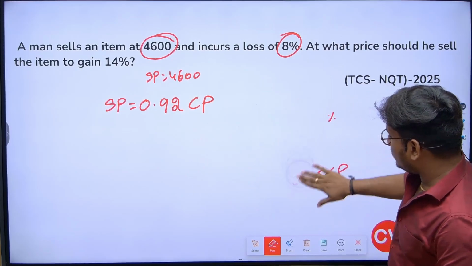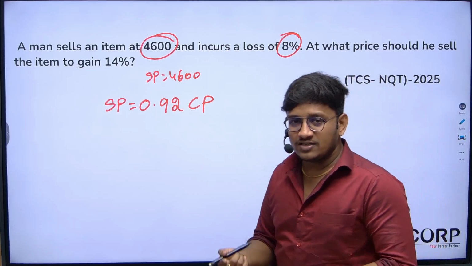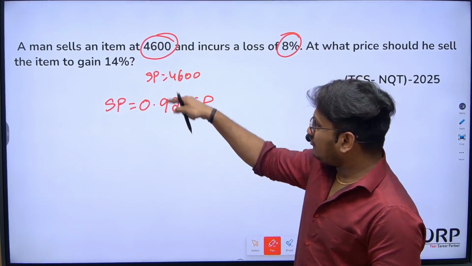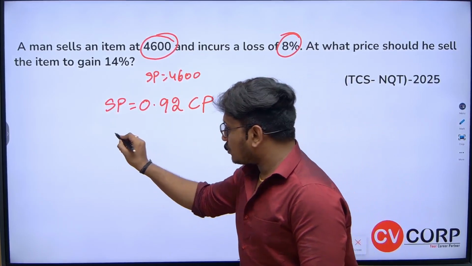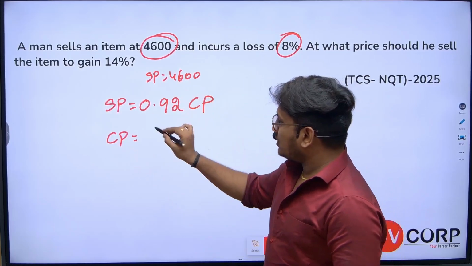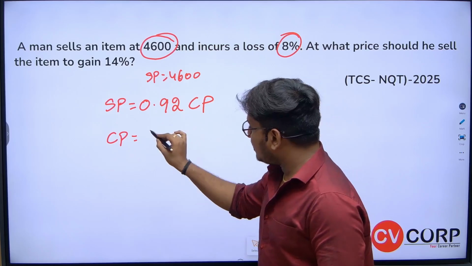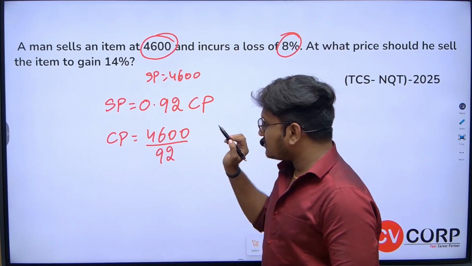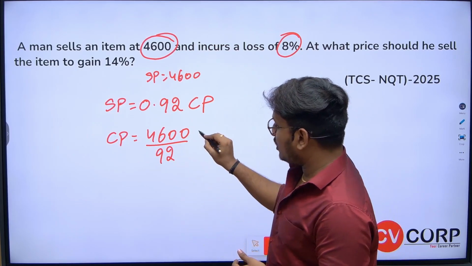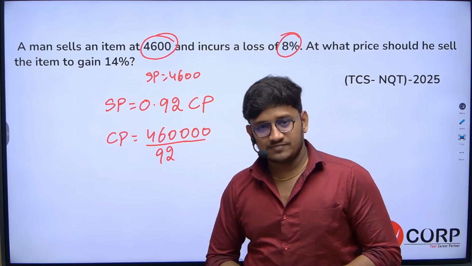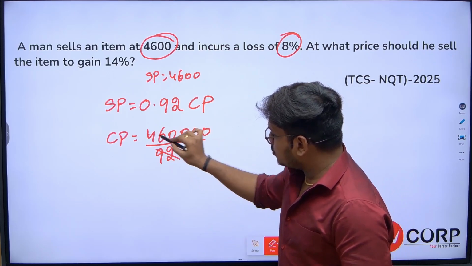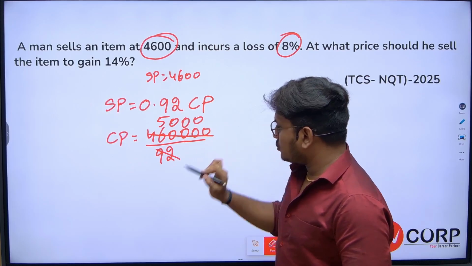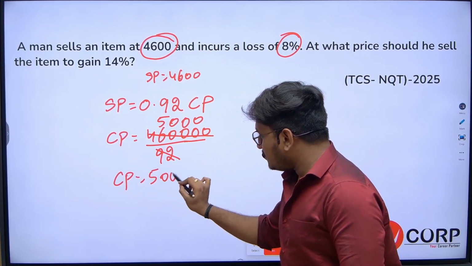Now let's try to solve this particular question. I hope you all understood why I have written 0.92 times cost price, because of the loss of 8%. We already know the selling price is 4,600. So cost price is equal to selling price divided by 0.92, which is 4,600 divided by 92 by 100. That 100 goes to the numerator, so you get 2 more zeros. Now 92 times 5 is 460, and with 3 more zeros, I got to know that the cost price is 5,000.